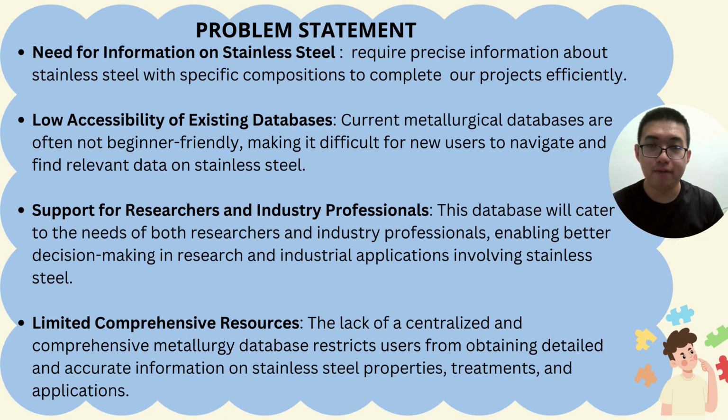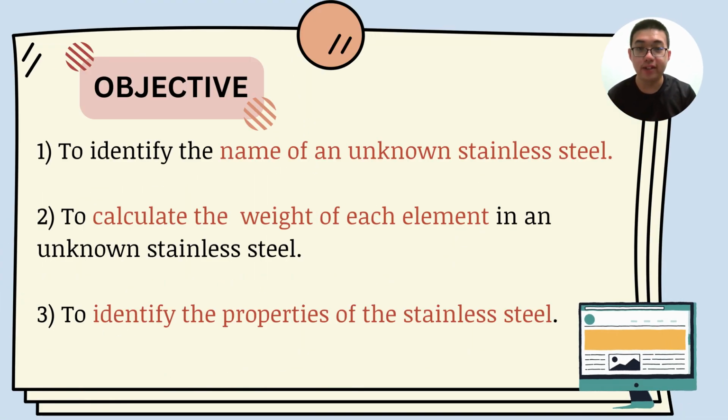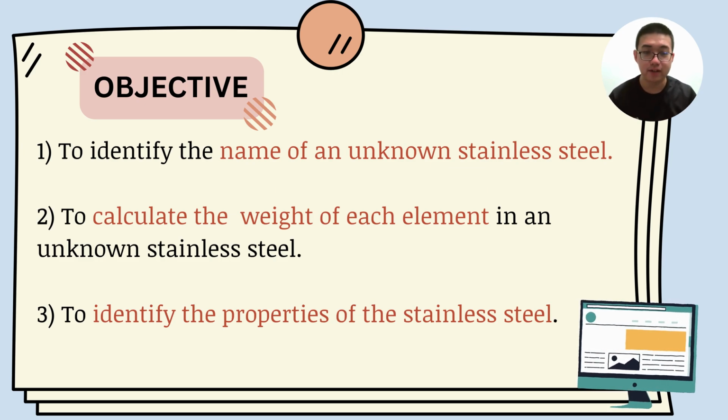The problem statement for our project is the need for information on stainless steel, low accessibility of existing databases, limited comprehensive resources, and the support for researchers and industry professionals. The objective of our project is to identify the name of an unknown stainless steel, calculate the weight of each element in the unknown stainless steel, and identify the properties of the stainless steel.